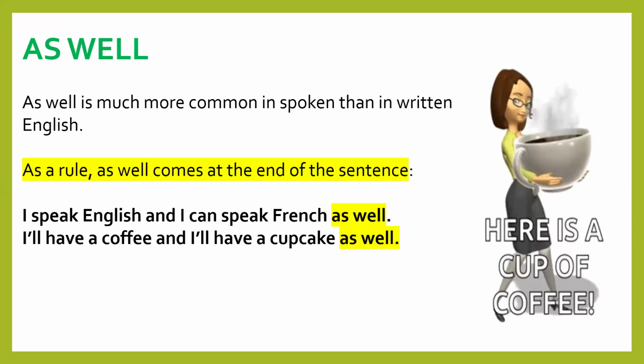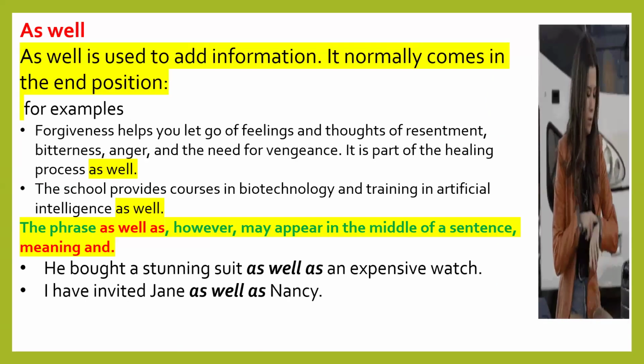As well is much more common in spoken English than in written English. Same like too, it is more common in spoken English than in written English. As a rule, as well always comes at the end of the sentence. I speak English and I can speak French as well. I will have a coffee and I will have a cupcake as well. As well is used to add information, to give extra information. It normally comes at the end of the sentence.